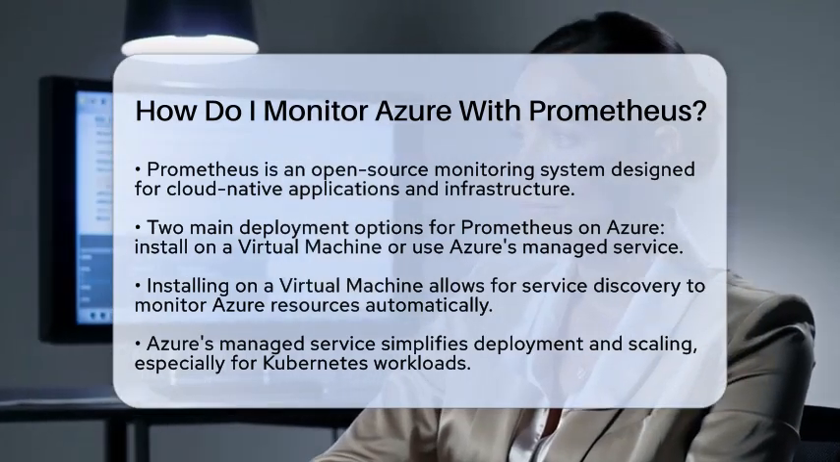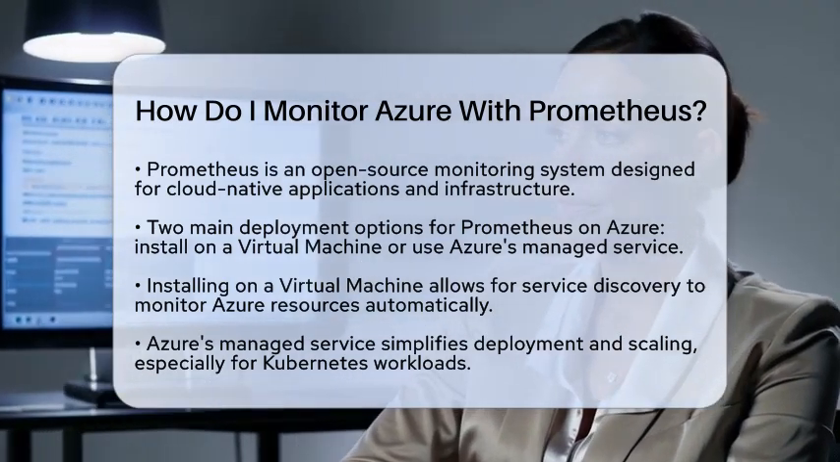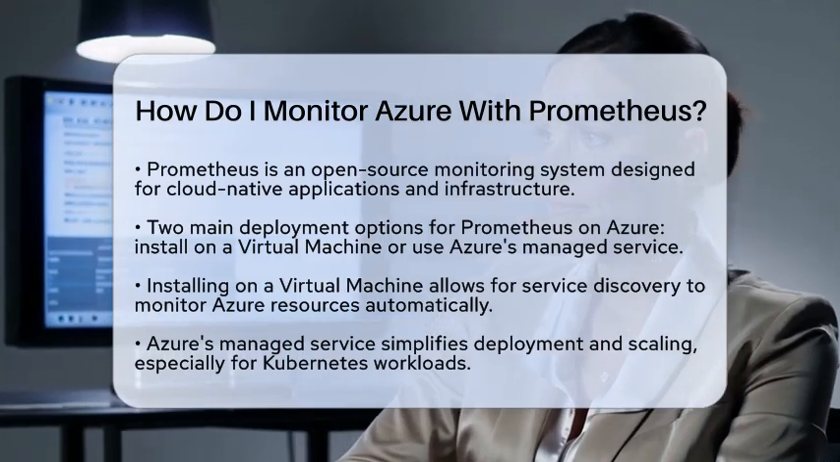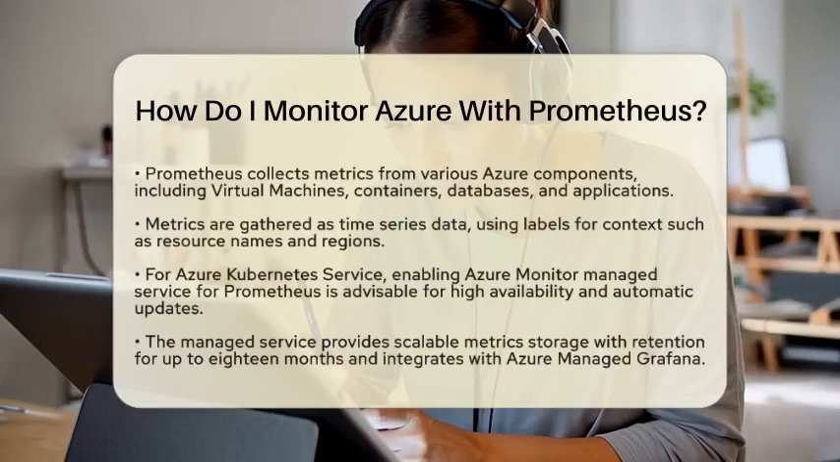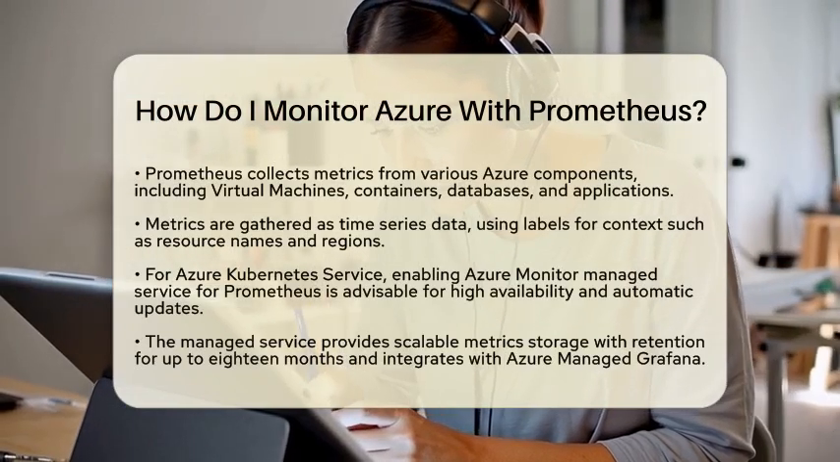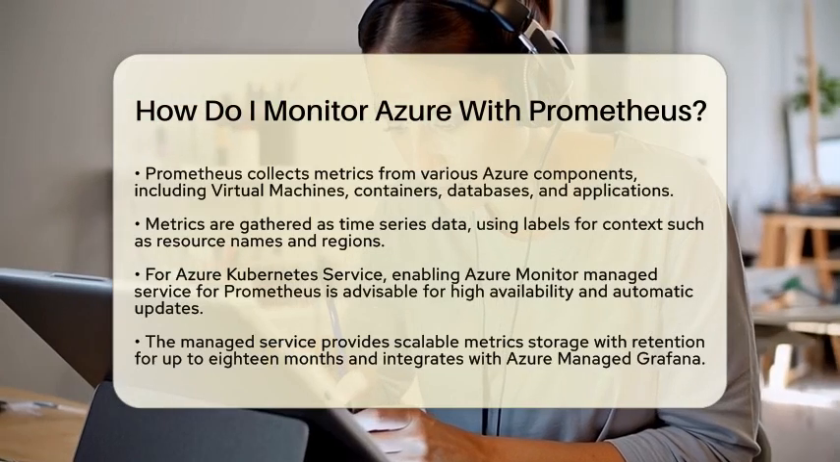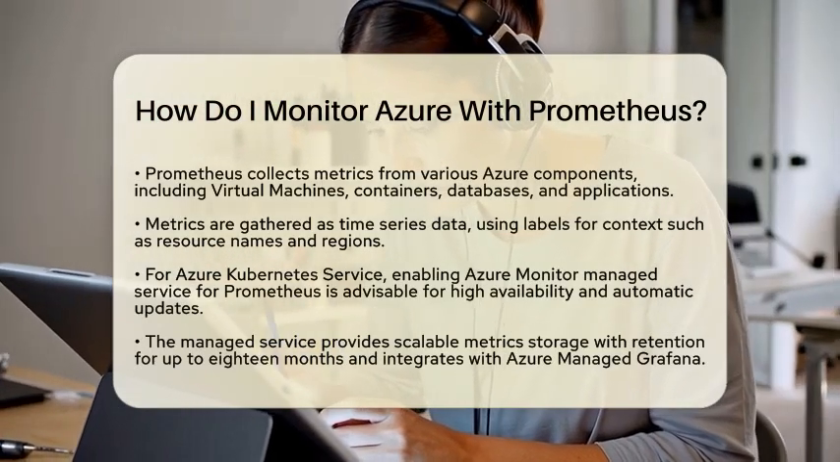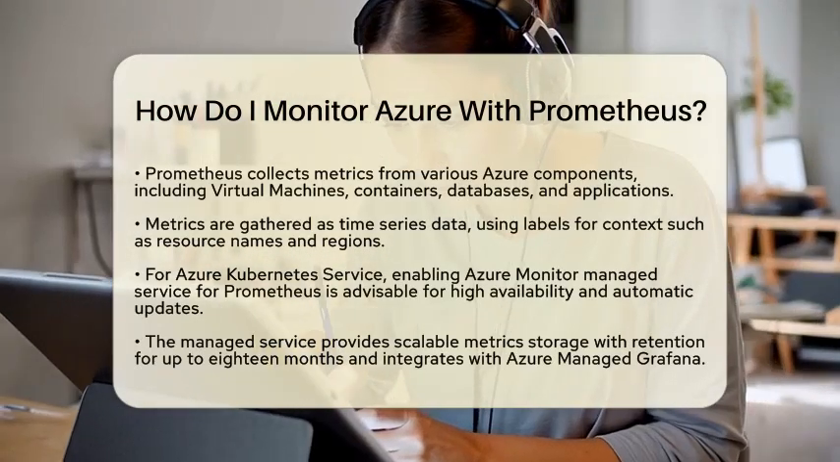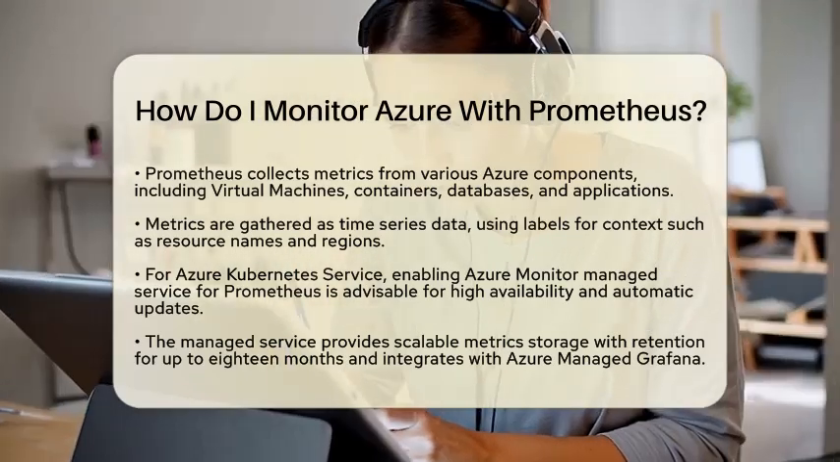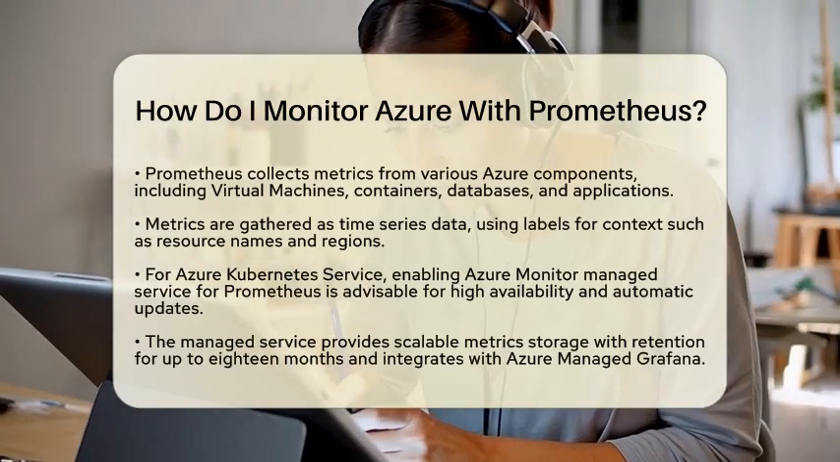Next, you will want to set up Prometheus to collect metrics. Prometheus gathers metrics from various Azure components such as virtual machines, containers, databases, and applications. It collects this data as time series, using labels to provide context like resource names and regions. If you are using containers, Prometheus can scrape metrics from applications or Kubernetes components directly.